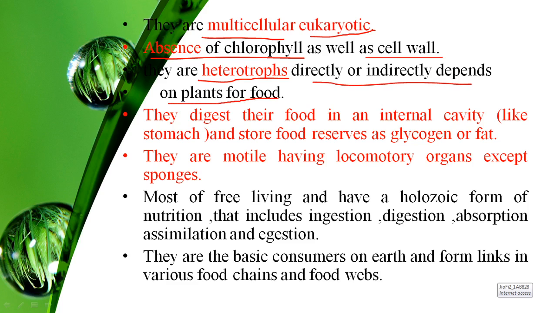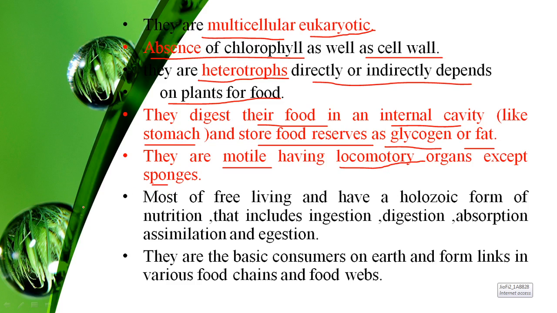on plants for food. They digest their food in an internal cavity, that is, the digestion takes place in the stomach, and the reserve food is stored in the form of glycogen or fat. These organisms are motile, having locomotory organs, except the sponge.